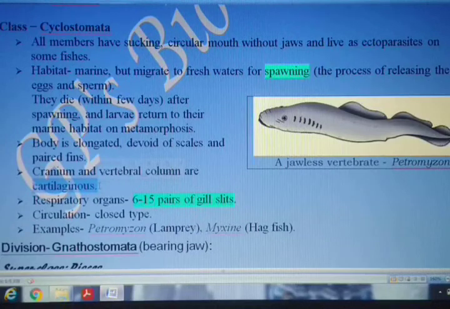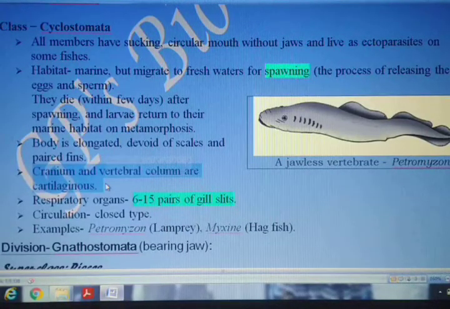We are going to discuss chondrichthyes a little later. Over here, both of these structures are made up of cartilage. They don't have the presence of bones here.